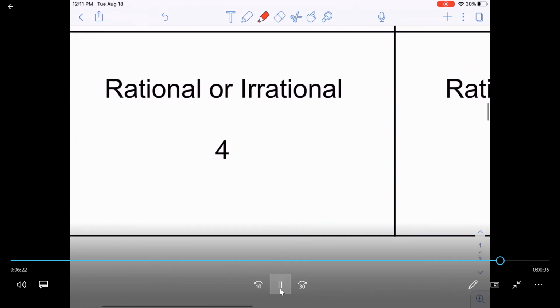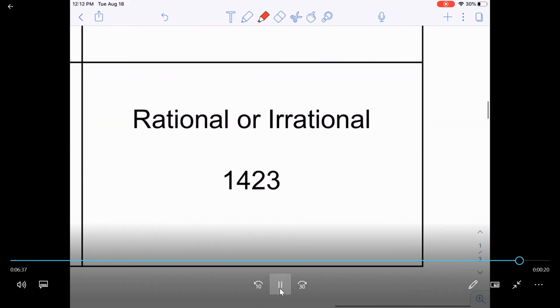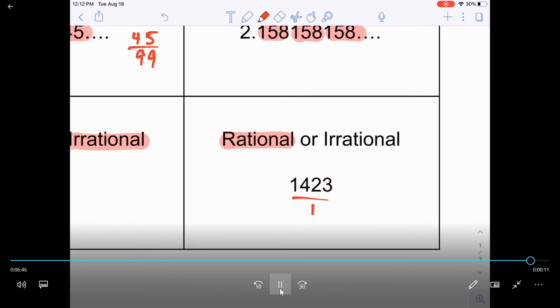Same thing here. How do I decide? Well, 4 ends, so that means it has to be rational. Plus, I can write 4 as a fraction as 4 over 1. Anything that's got pi in it is always going to be irrational. And then I can write this as a fraction by simply writing it over 1. So this is rational. It also ends, is how I know that.